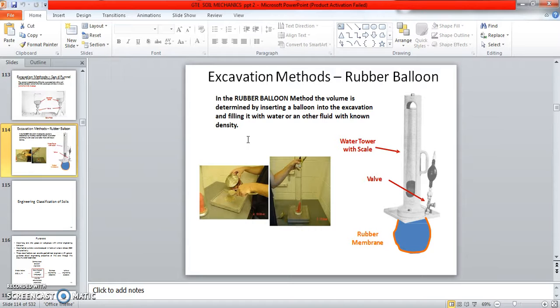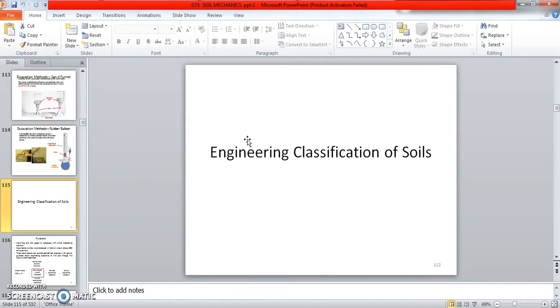Okay, this method determines the volume by inserting the balloon. What they will do is insert the balloon in the excavation and fill it with water or another fluid, and that gives the density. How much density you can find out, that is the water tower with scale and valve. They will open the valve. Okay, we can find out the excavation volume by the rubber balloon method.